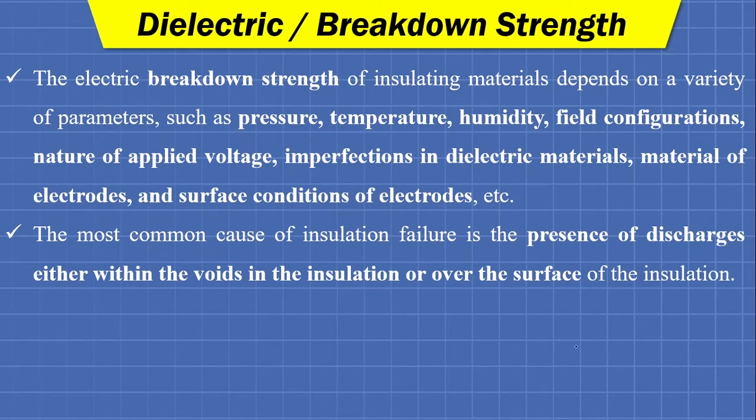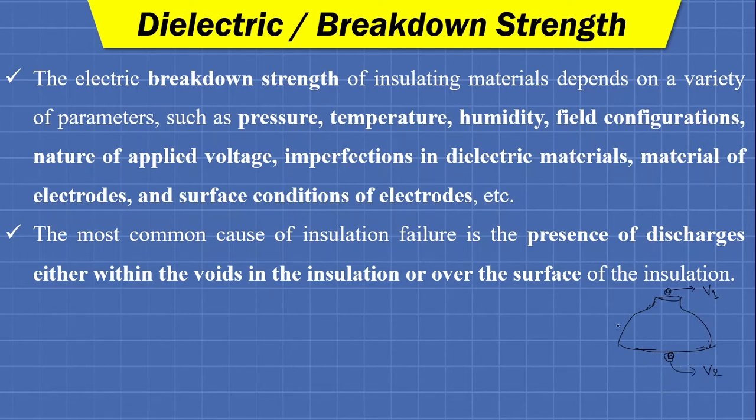So sometimes we have seen a phenomenon called flashover, which occurs at the surface of insulators. If I have a disc of insulator over here, then this metallic part will be at some voltage V1, and this metallic part will be at some other voltage V2.